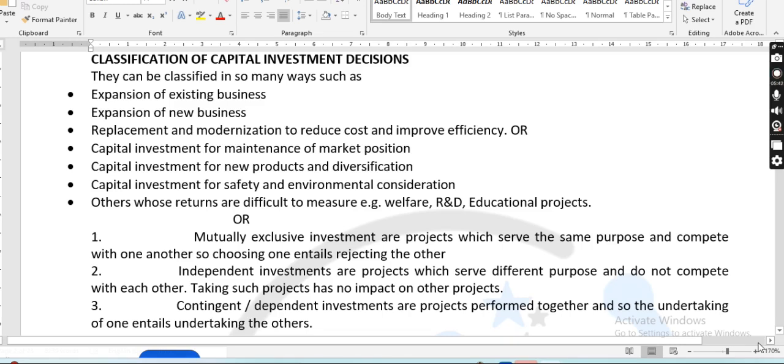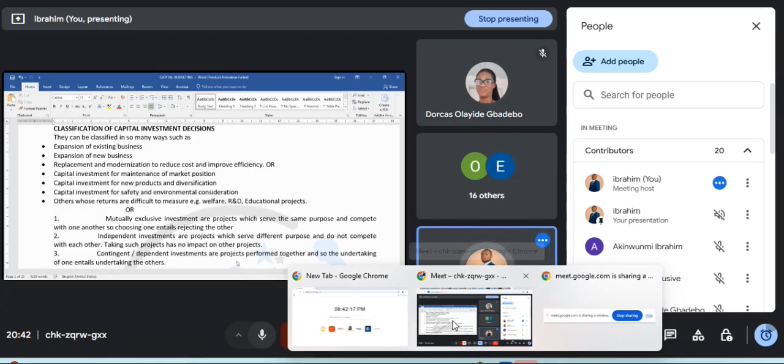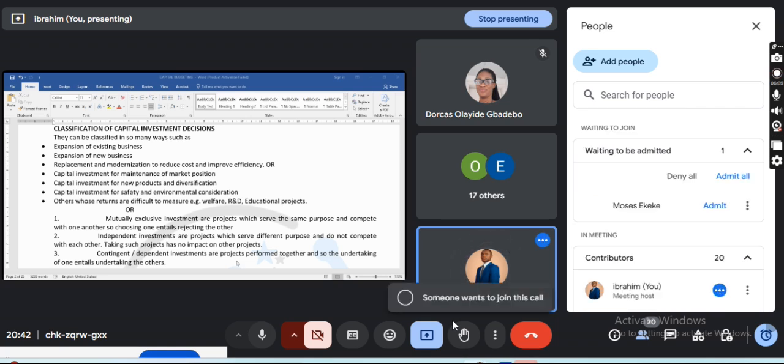You want to embark on a project and expand your business. You could say this is a capital investment decision because it involves capital investment. So, expansion of existing business.